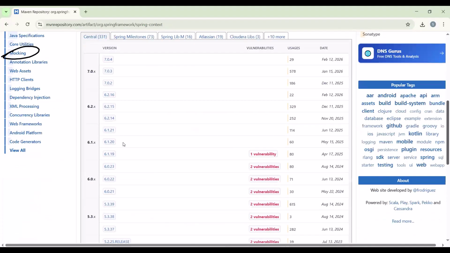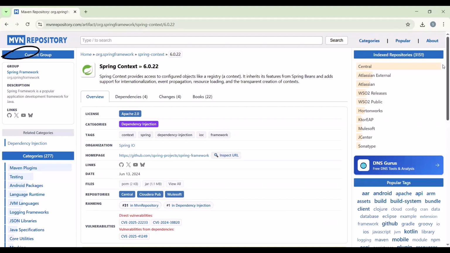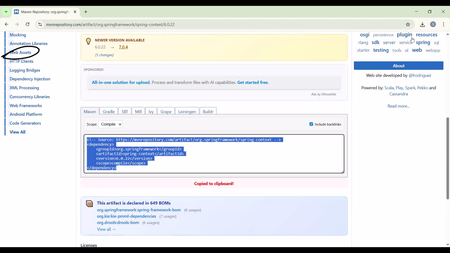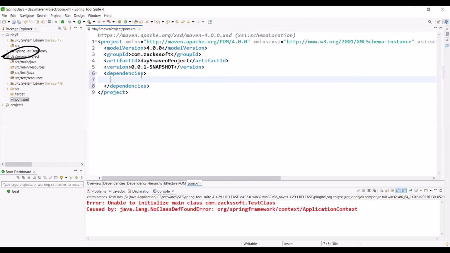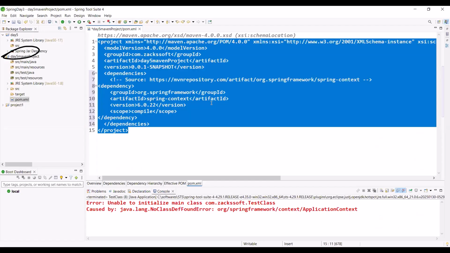Let me go 6 point, any version is fine. 6.0.22. Okay, right now I'm not downloading. Let me copy this dependency. Maybe we download everything. Let me paste here. Control V. Is it okay? Control A, Control C.